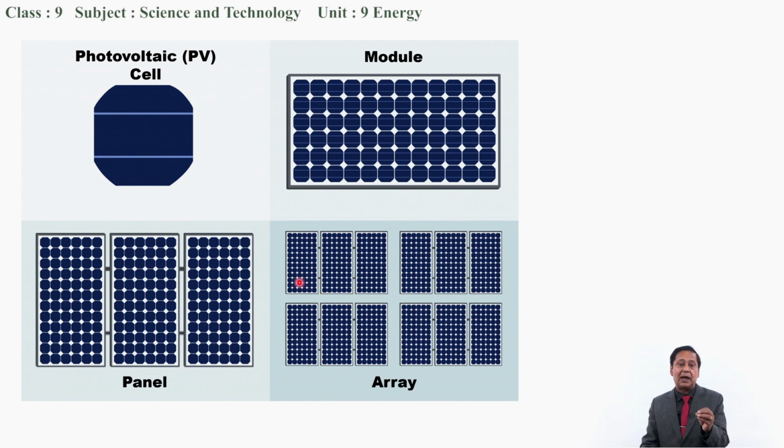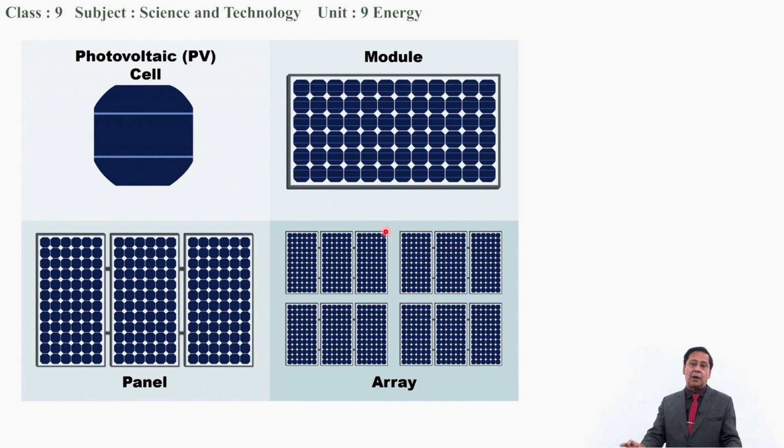And if solar panels are arranged in this way, then we can say solar array. According to the requirement, somewhere a solar panel is used, somewhere a solar array is used. If we need a lot of electrical energy, then certainly we'll use an array. But if we need less energy, then we'll use a solar panel.